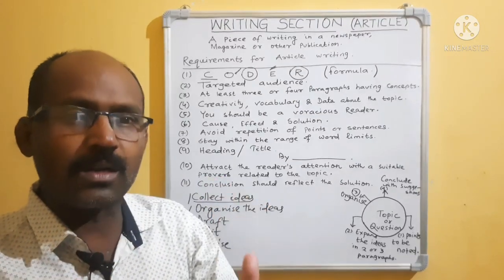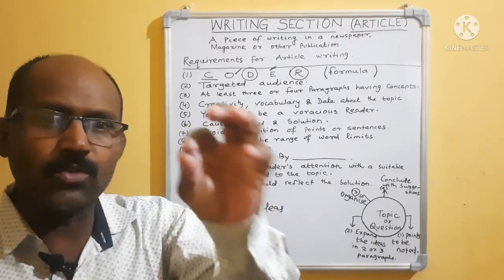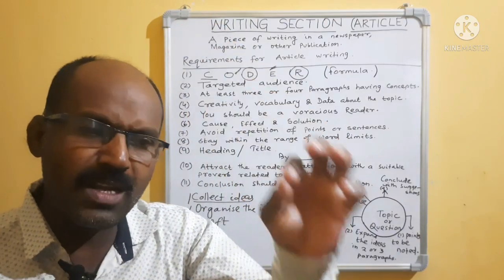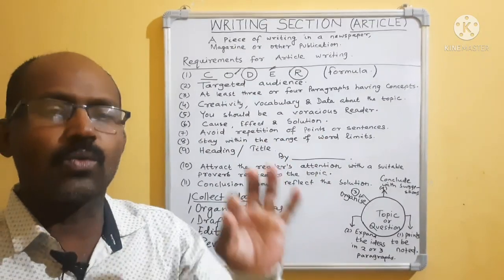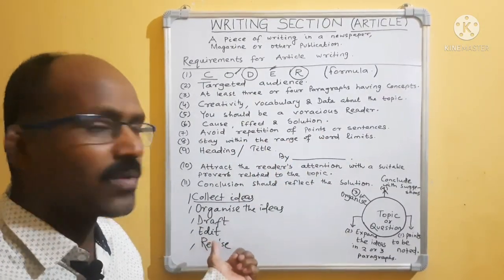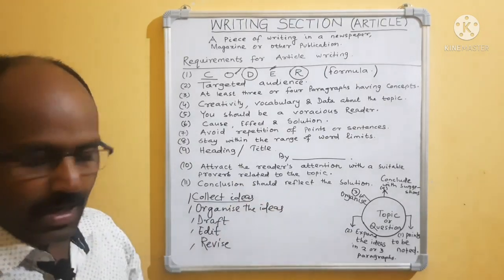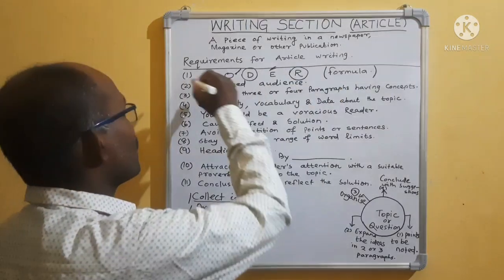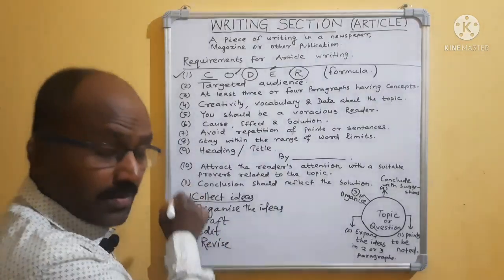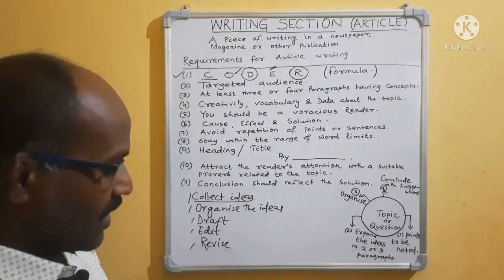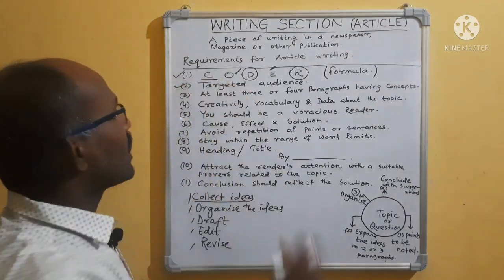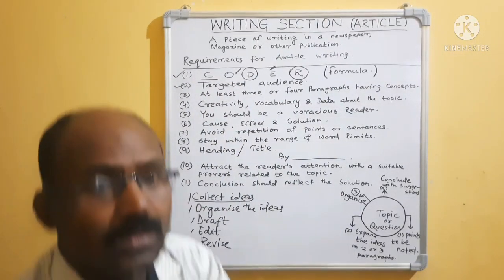If you remember the Coder formula in your mind while you are going to write any piece of writing, good writing, it will help you a lot. After that we will analyze. First, the Coder formula you have to remember. If you keep these things in your mind, it will help you a lot. Then come to number 2, targeted audience.